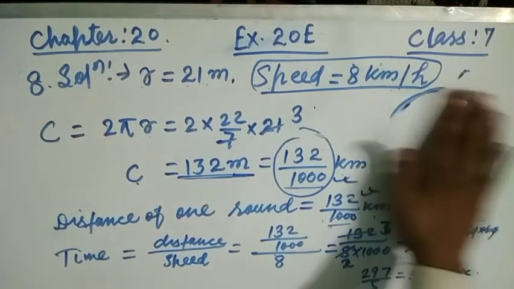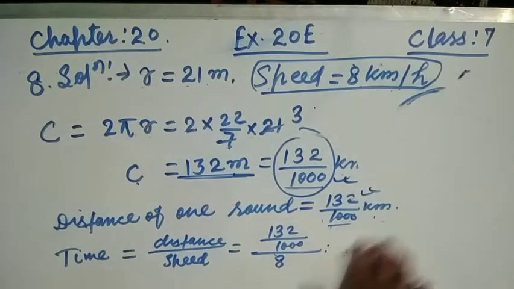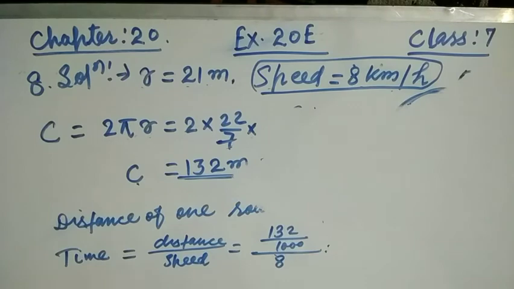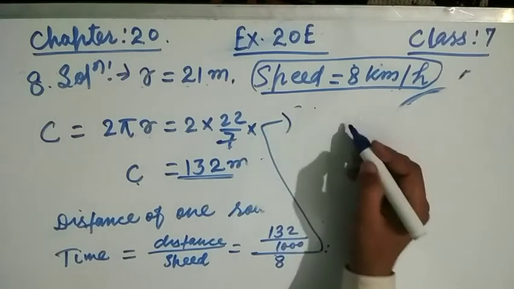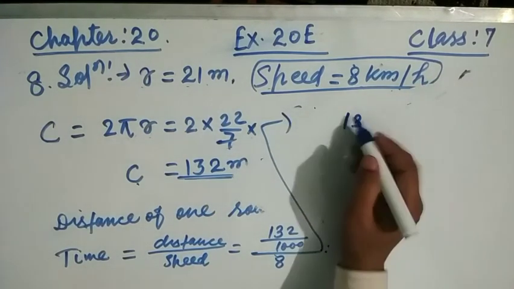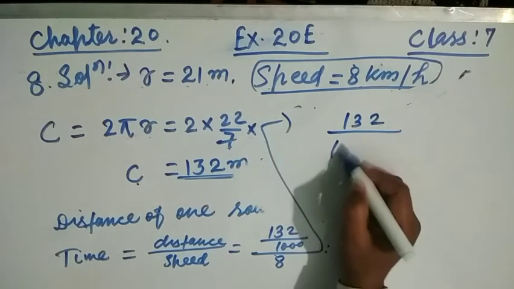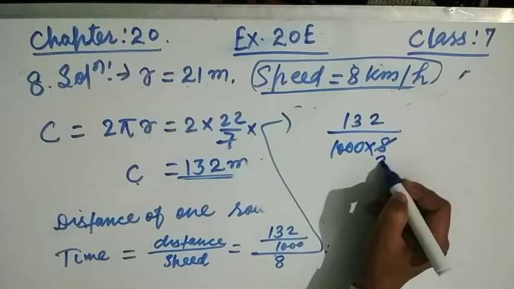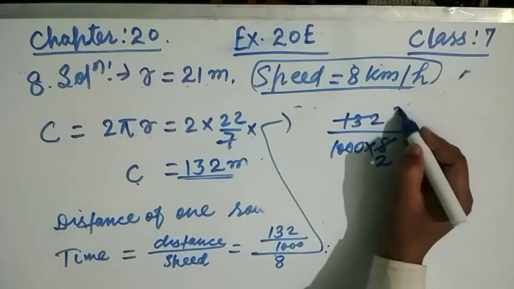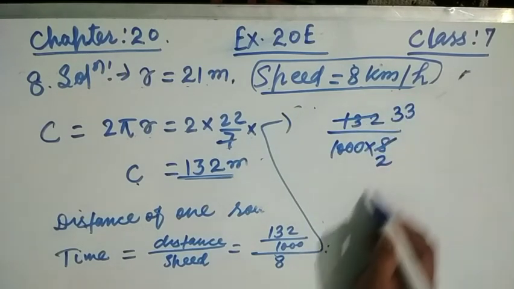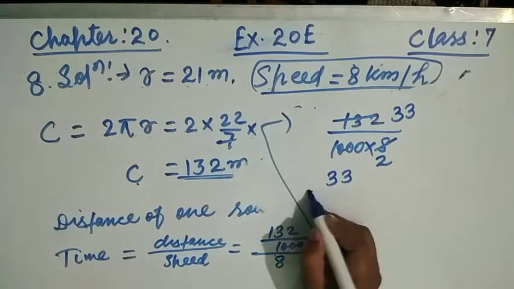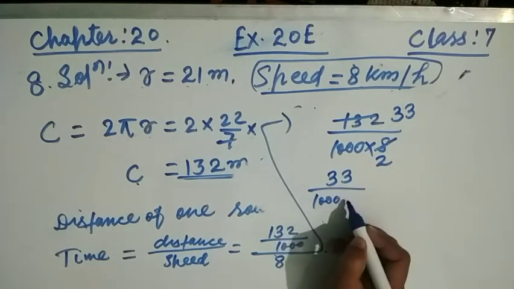Now see friends, have a look here: 132 divided by 1000 multiplied by 8. Now 4 twos are 8, 4 threes are 12, and 4 threes are 12. So this one becomes 33, and this becomes 1000 multiplied by 2.